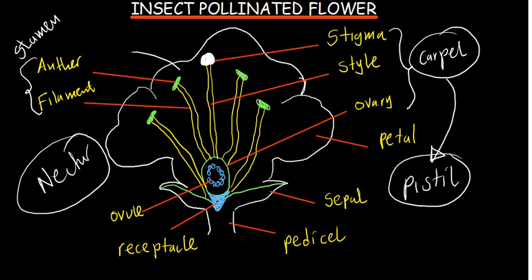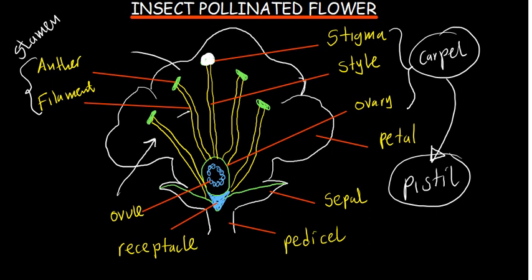So nectar is more where the insects are going to be able to feed. There is a fluid that is produced for the insect to be able to feed on there. Okay, there is also the stamen. When you look at the stamen of an insect pollinated flower, it is non-pendulous and does not protrude out of the flower. So you can see these stamens, they are not outside, they are just within the flower. That is for an insect pollinated flower. These are characteristics that we need to know for an insect pollinated flower.